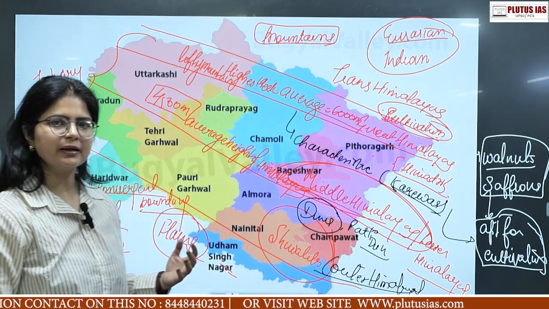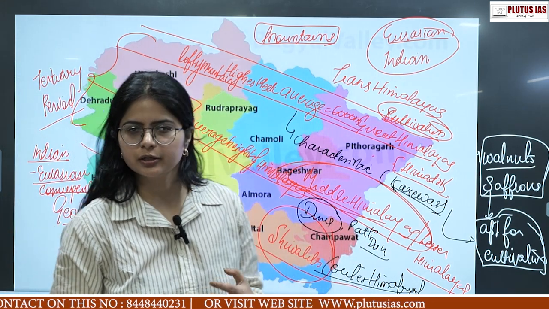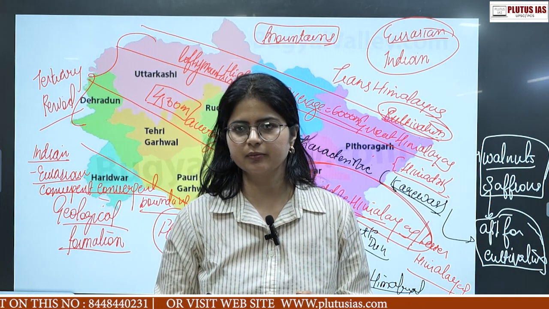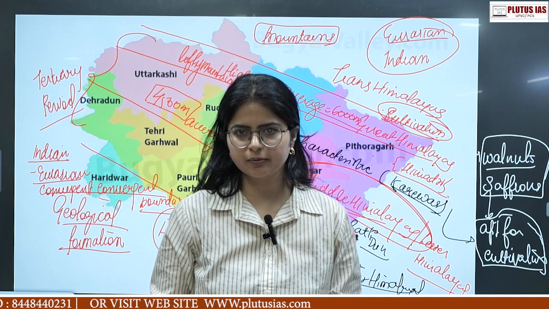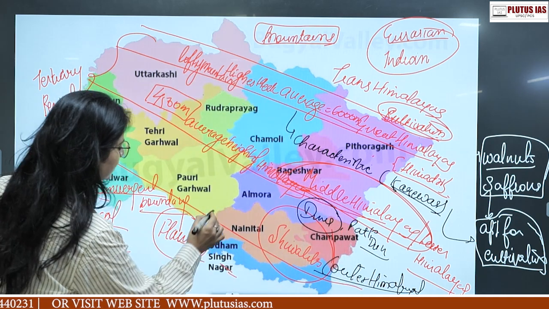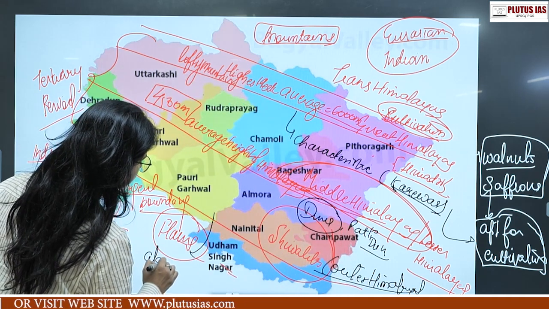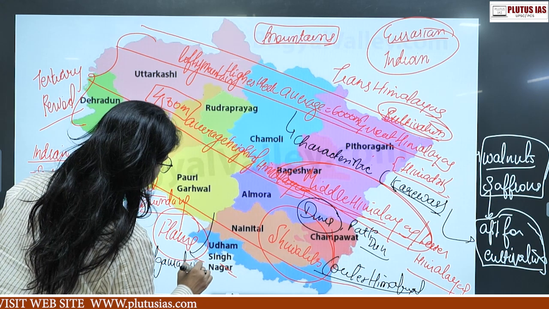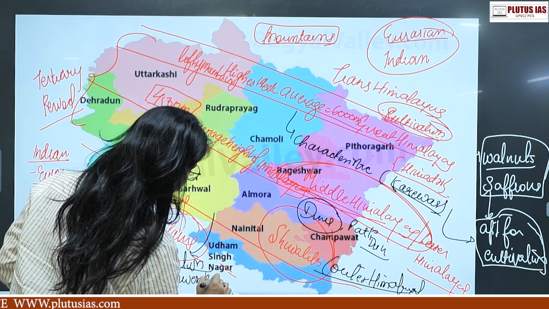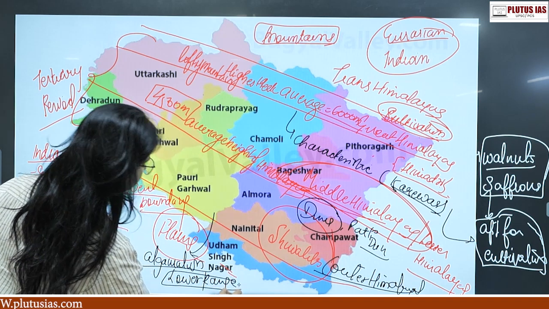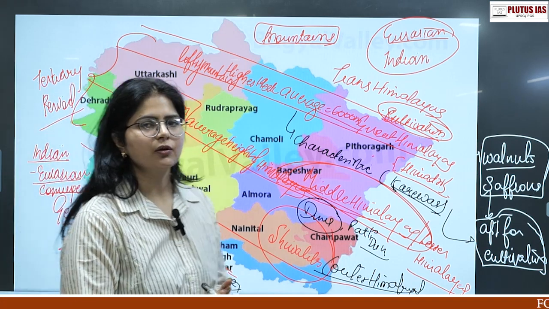Now talking about Shivaliks, they have been formed both by the deposition of sediments brought by rivers in the lower regions and by the upliftment which is still taking place. So this is an amalgamation of both, and hence Shivaliks are on the lower range and good for cultivation as well. Right? That's all about the ranges.